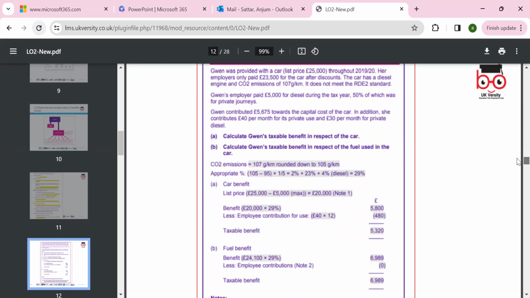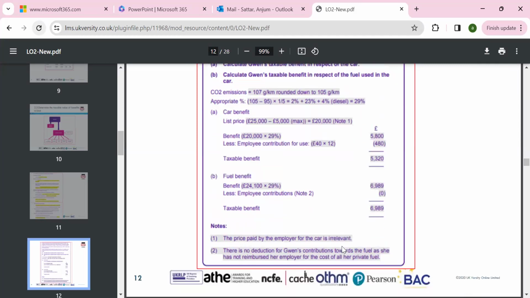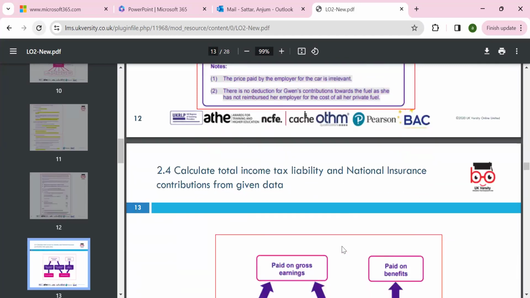The benefit is then multiplied by the rate which we have calculated using the formula, like here it came to 29% of the amount, which we can calculate towards the benefit, unless there is an employee contribution, if the employee is paying towards the car. And then we have the fuel benefit, where we can look at how much is saved, how much tax benefit we have, and how much they have to pay. That we can calculate.